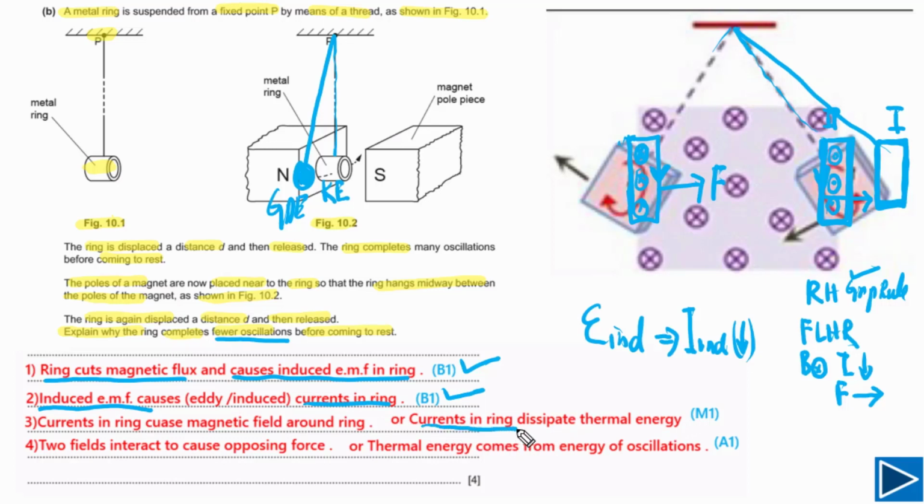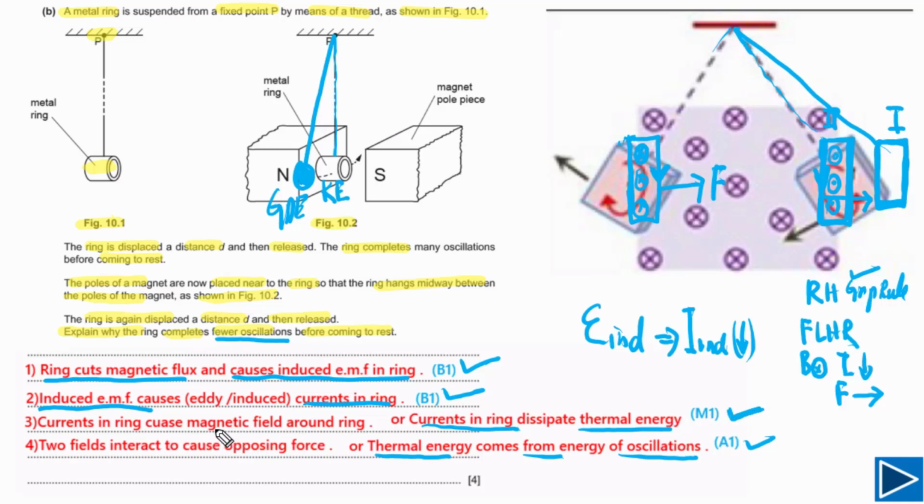If you have mentioned currents in ring dissipate thermal energy, you will get this M mark. But this M mark is very important because next A mark is depending on that. If you cannot get M mark, you will also not get A mark. So very important point. Next, if you have mentioned thermal energy comes from energy of oscillation, you will get A mark. So here is how you will get these 4 marks.